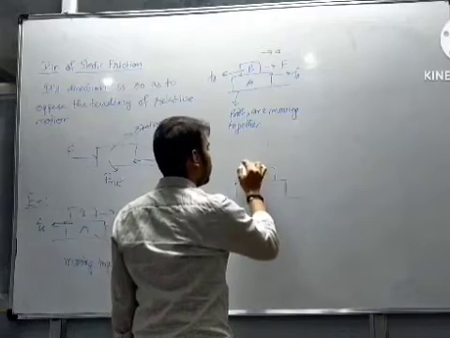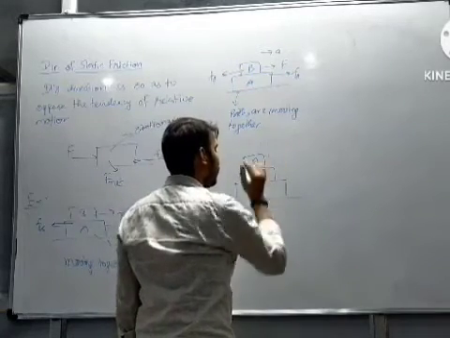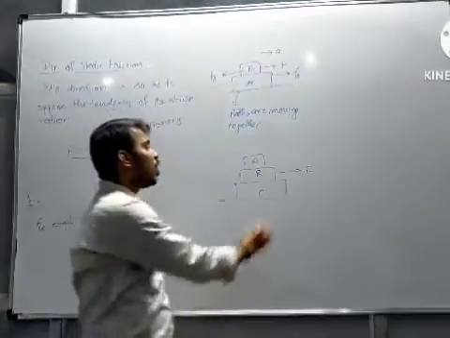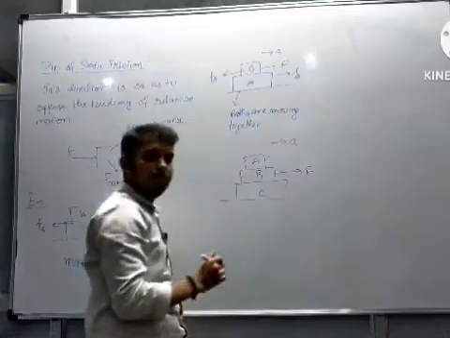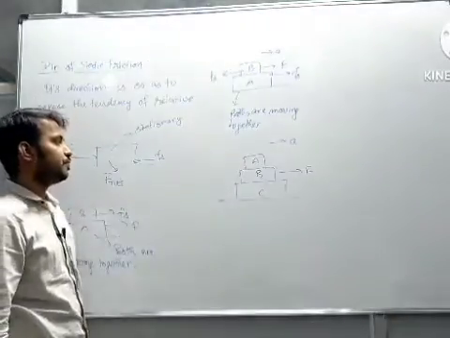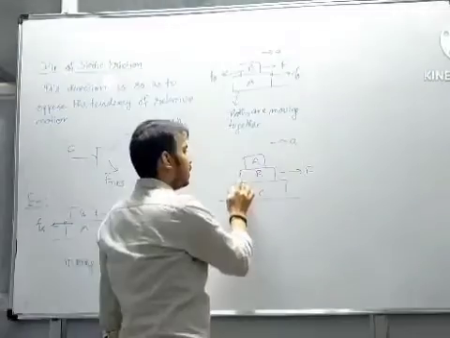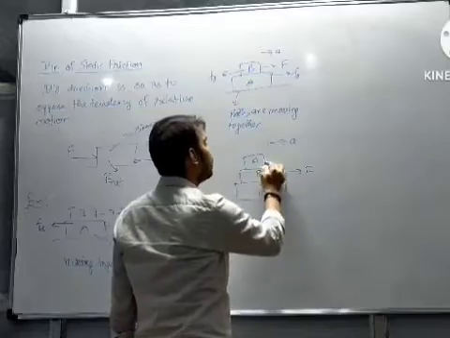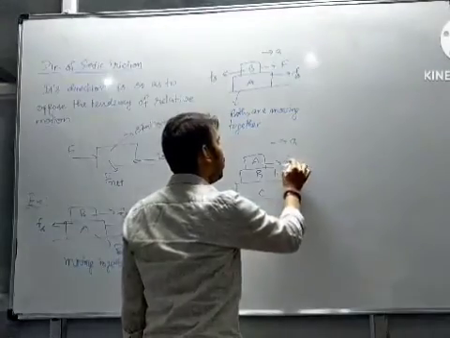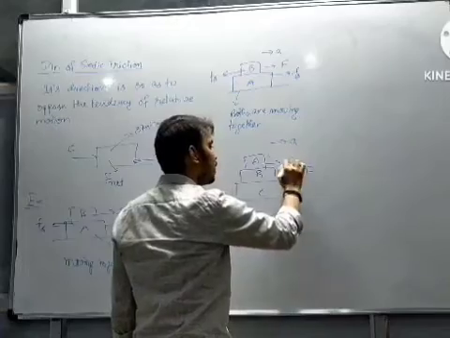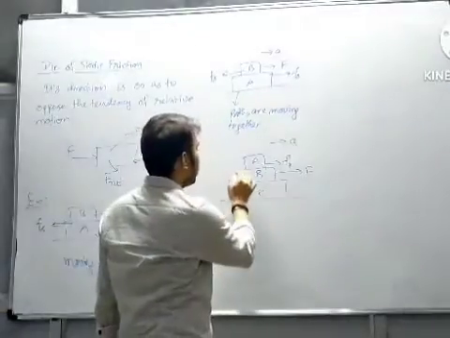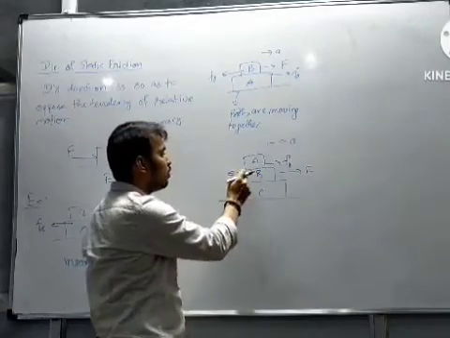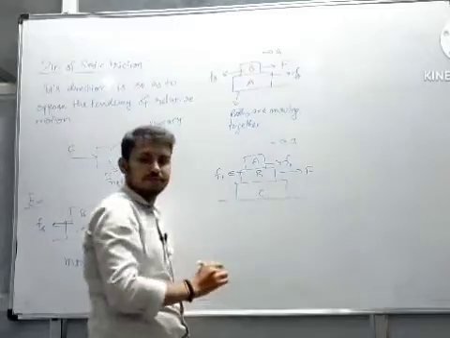Let's say this time we have three blocks, block A, B and C, and external force is being applied on the block B, and all the blocks are accelerating together. So now again we can say for block A to accelerate, there must be an external force, and this force must be static friction. So static friction on block A must be in the forward direction. Let's say this is F1. So according to Newton's third law, static friction between A and B on the block B must be in the backward direction.